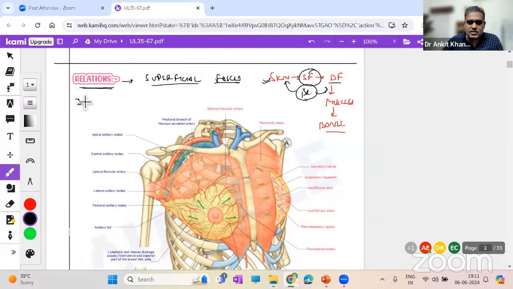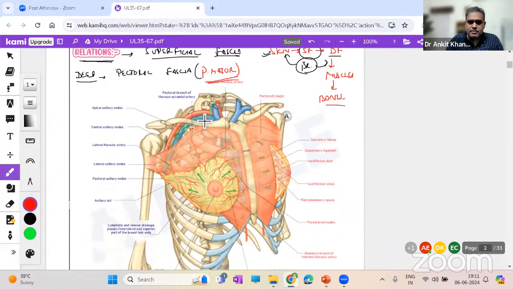Now, in the case of the breast, the deep fascia is known as the pectoral fascia. The reason is very simple: it is covering the pectoralis major muscle. So that is the main structure lying deep to it, right? The main structure lying deep to it is the pectoral muscle.